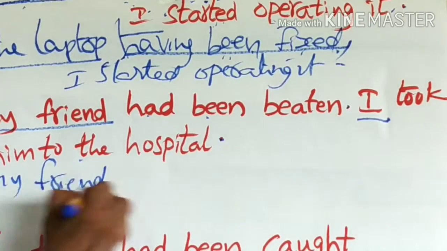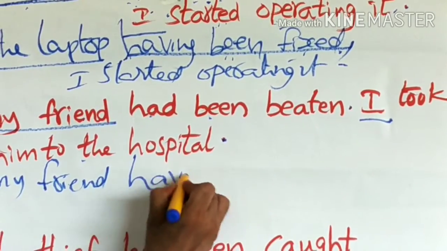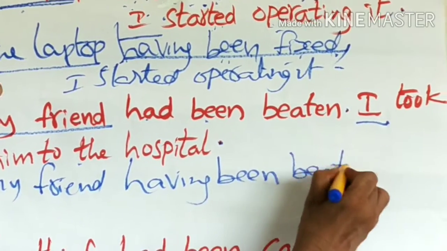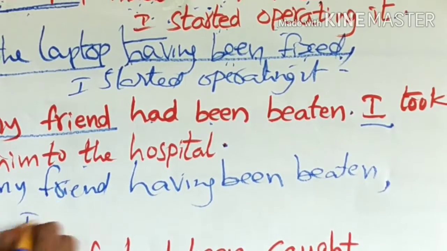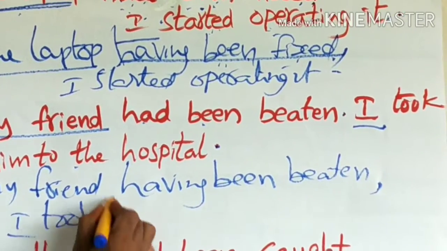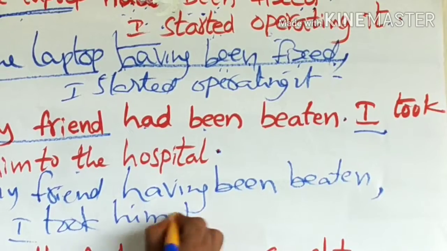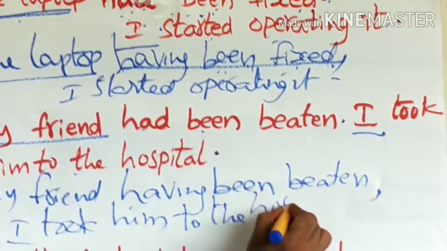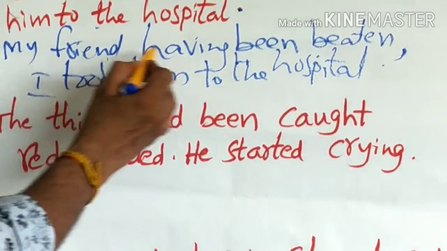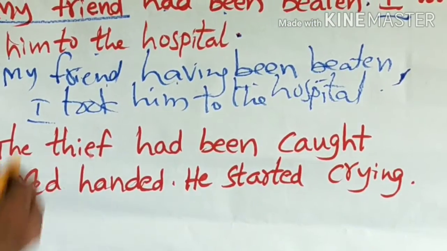My friend having been beaten, comma, both subjects should be sustained. I took him to the hospital. My friend having been beaten, comma, I took him to the hospital.